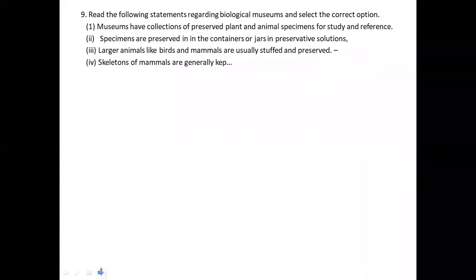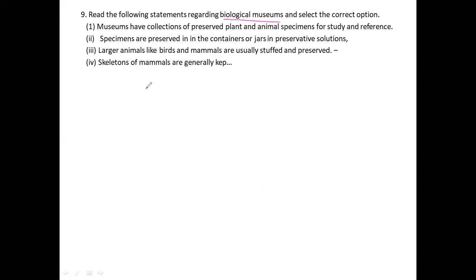So this is the next slide, the 9th one. Okay, see. Here it says: read the following statements regarding biological museums.